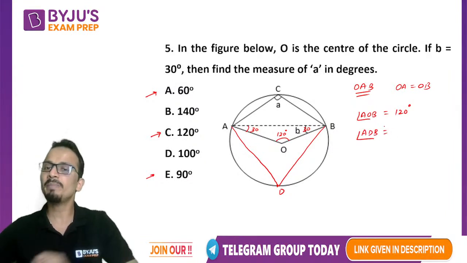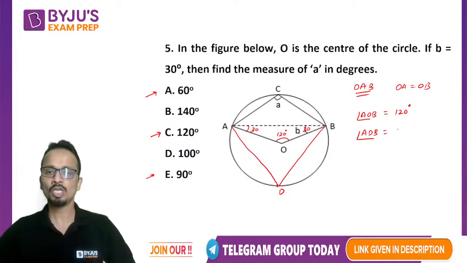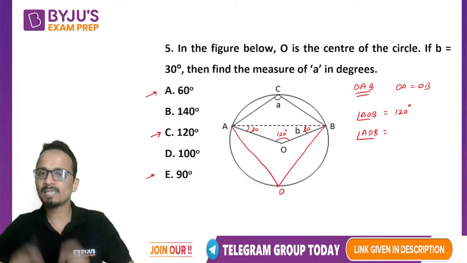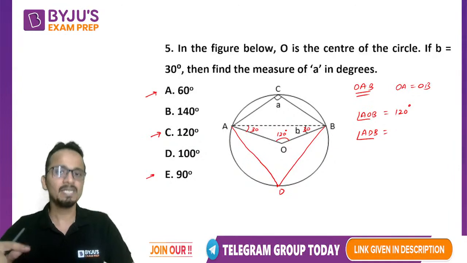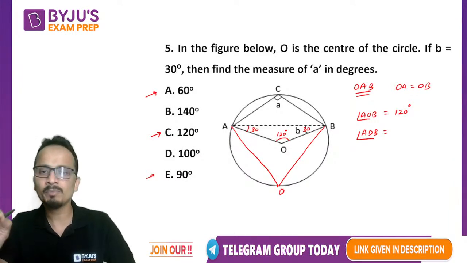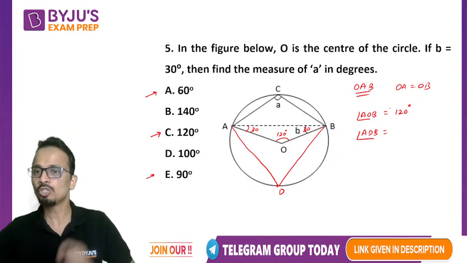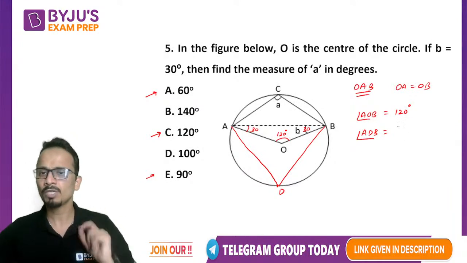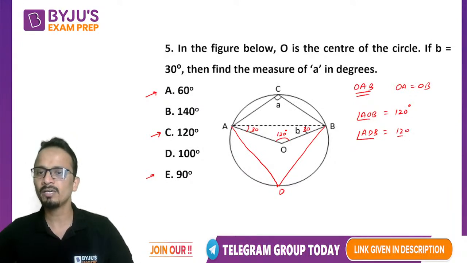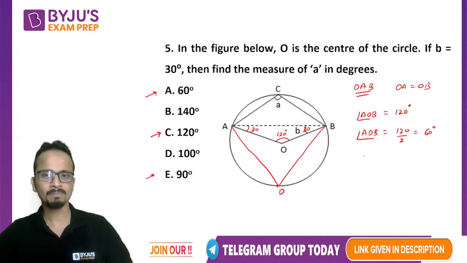Now ADB will be half of this angle. The angle made at the circumference is half the angle made by the same chord at the center of the circle. So the center angle is 120, so on the circumference it will be half, 120 upon 2, that is 60 degrees. Okay, so this angle we have got as 60 degrees.